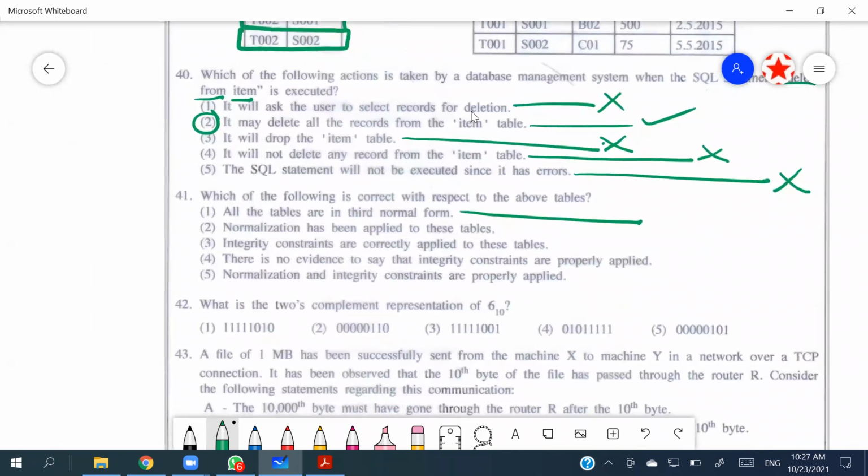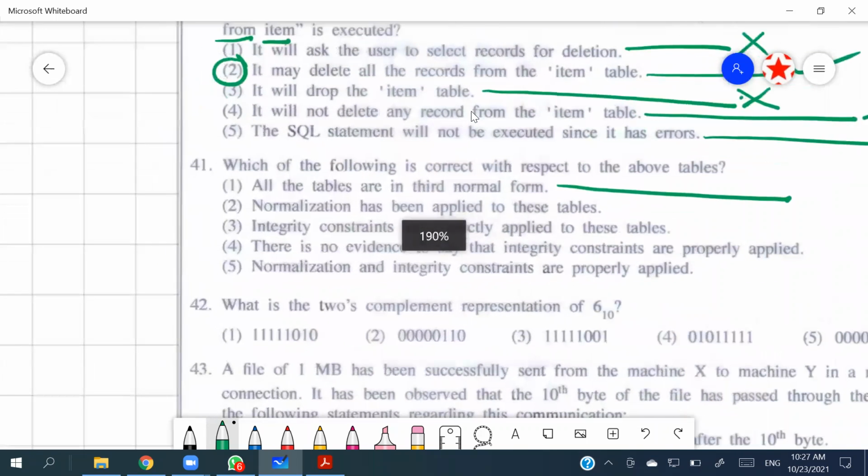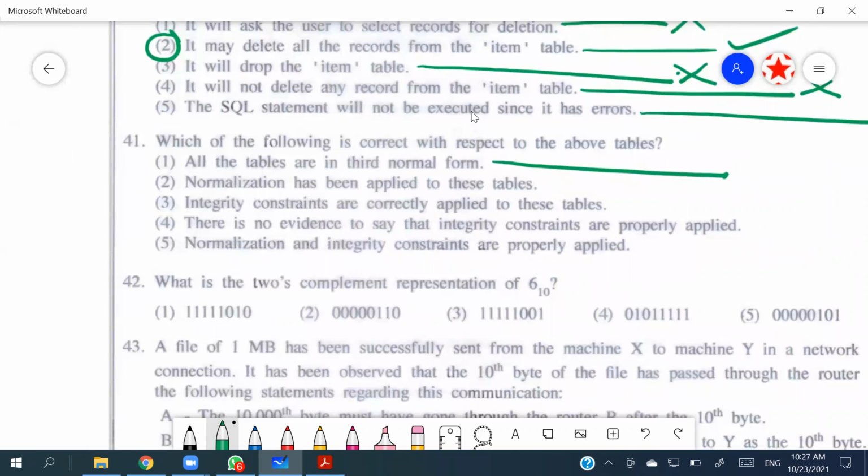Yeah, now that is a very good answer, because we don't actually know how these things are working. Normalization and integrity constraints are properly applied. The best answer is going to be the fourth one, people. There is no evidence to say that integrity constraints are properly applied.